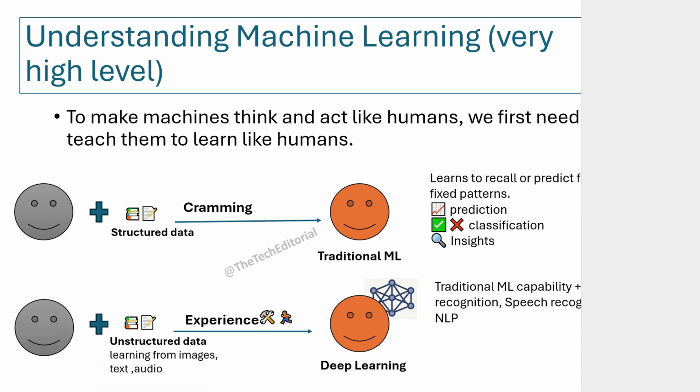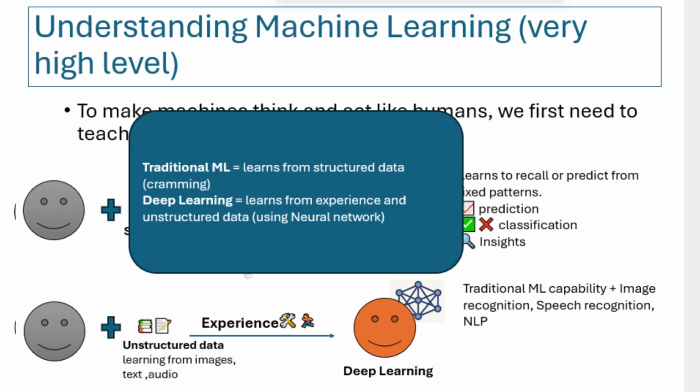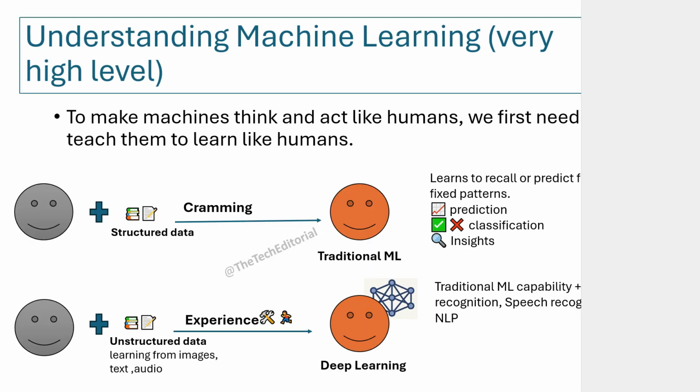Now, deep learning is at the next level. Instead of cramming, it learns through experience, just like we do. It can handle unstructured data like images, text, or audio and can figure out complex relationships on its own. That is why it powers things like image recognition, speech recognition, natural language processing, NLP, right? So, in short, traditional ML learns from structured data and deep learning learns from experience and unstructured data. Both are ways of teaching machines, but deep learning takes it closer to how humans actually learn.